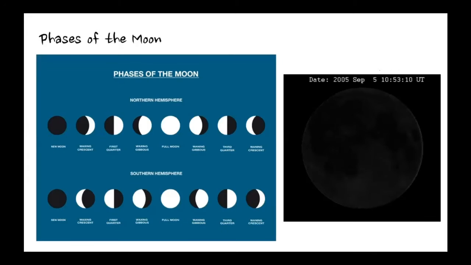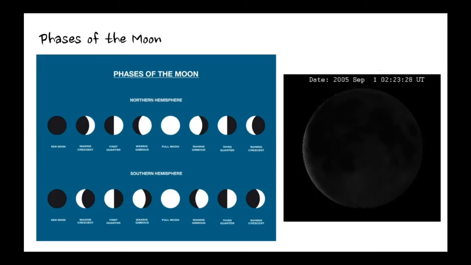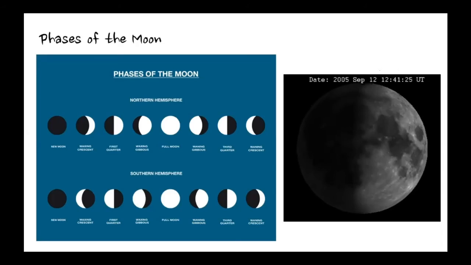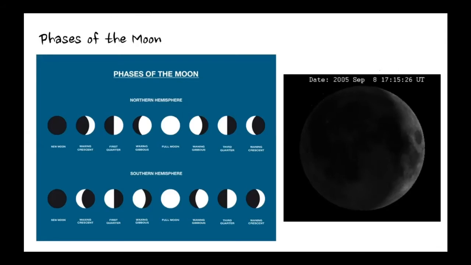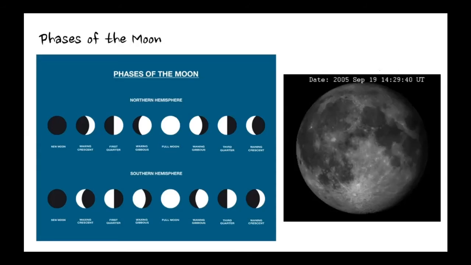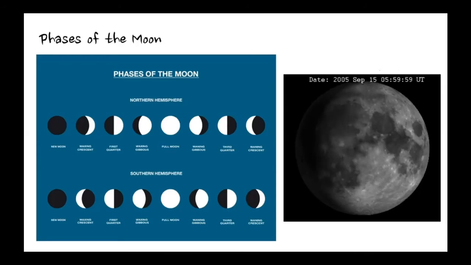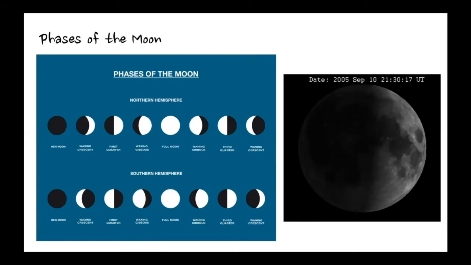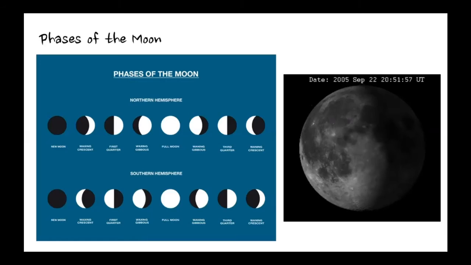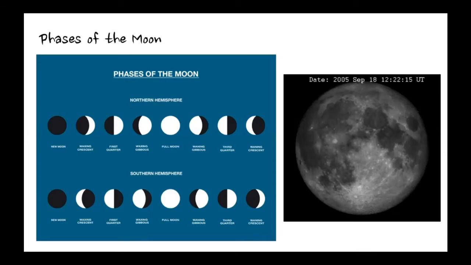For both the northern and southern hemisphere, the moon starts from a new moon, then a waxing crescent, first quarter, waxing gibbous, and finally becomes a full moon. Then the moon becomes waning gibbous, third quarter, waning crescent, and returns to the new moon. The only difference of the phases of the moon between the hemispheres is the side where the waxing crescent forms.